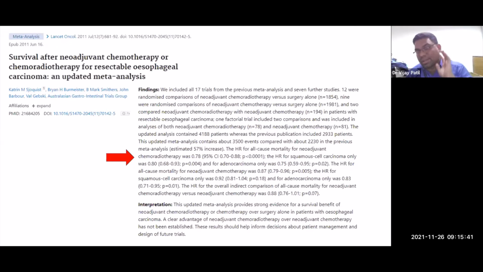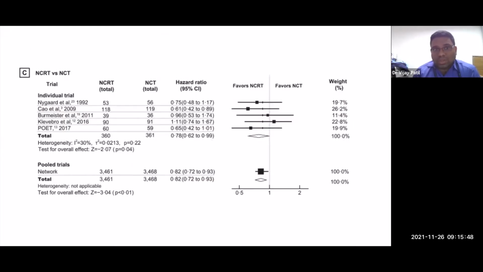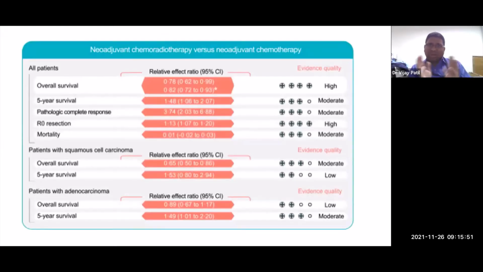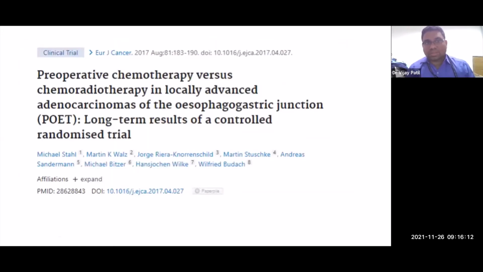If it doesn't fit in, then the problem is choose neoadjuvant chemotherapy followed by surgery, and that would be the case in most of our situations. Now, when you have cross-trial comparison, there's no head-to-head trials much. It seems that NACT-ART is better than neoadjuvant chemotherapy, especially for squamous. For adeno, the boundary crosses one, so it's more or less similar, but there are very limited head-to-head trials which are there.